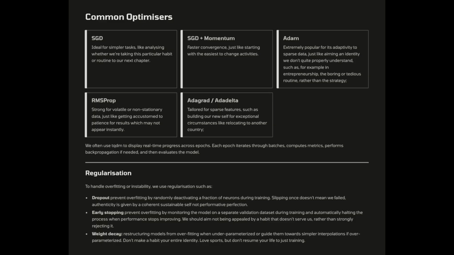rejecting it. Weight decay restrains models from overfitting when underparameterized, or guides them towards simpler interpolations if overparameterized. Don't make a habit your entire identity. Love sports, but don't reduce your life to just training.